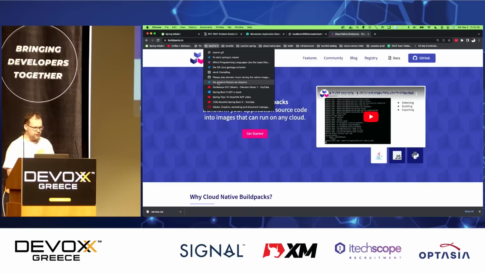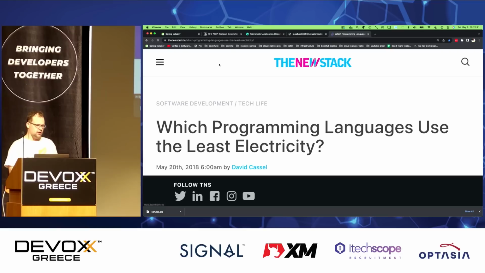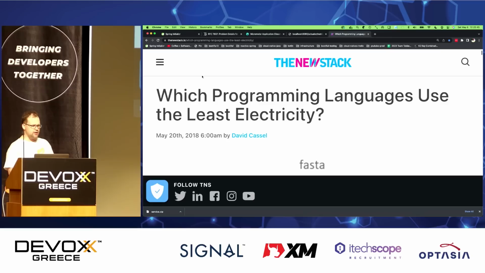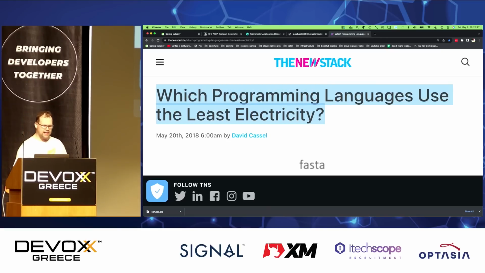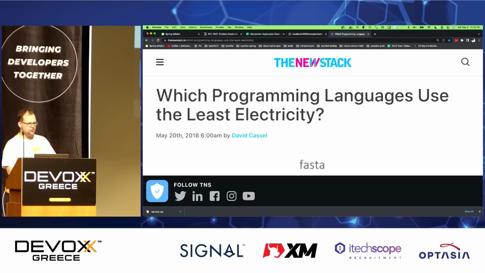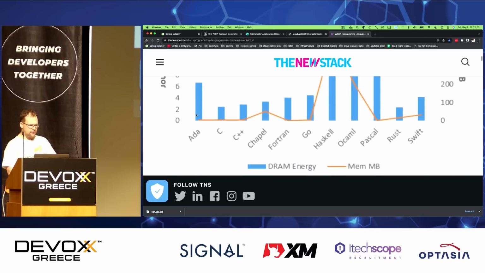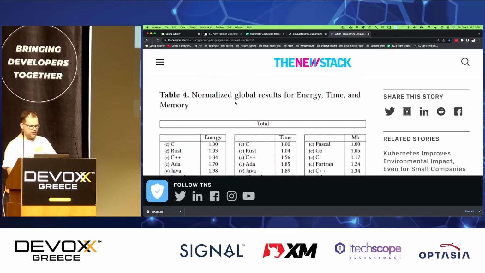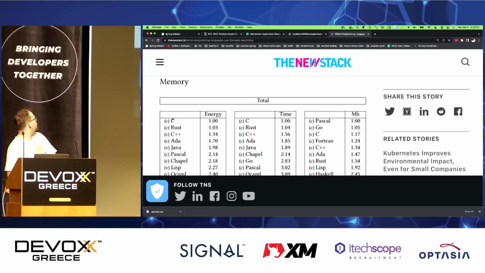Now, before we get too far down the road, I want to say that, first of all, Java is actually pretty scalable and pretty fast, right? Here's a very interesting blog from 2018. Which programming language uses the least electricity? If you look down here, it is a chart of normalized global results for energy, time, and memory for different languages. And you can see, C is the most efficient and the most energy efficient. Rust, of course, very, very good as well. C++, okay.